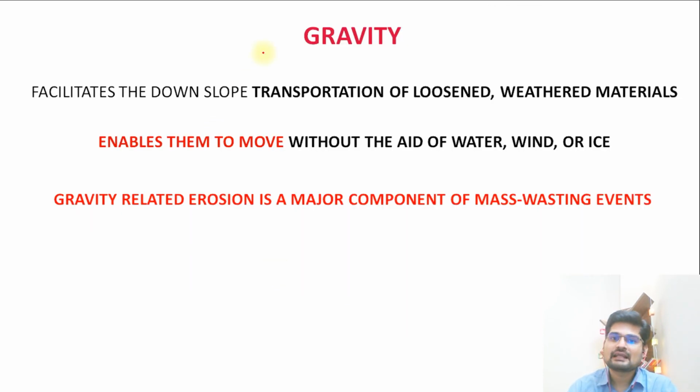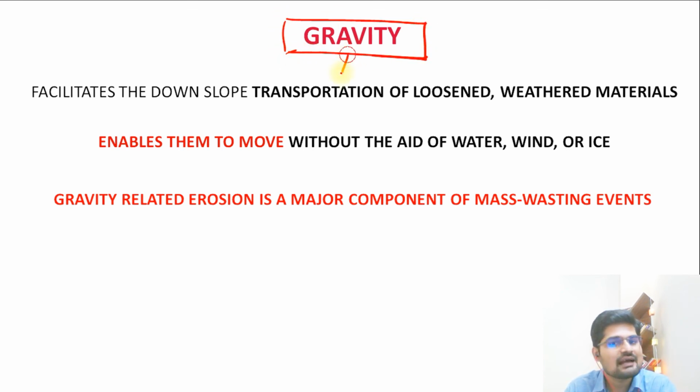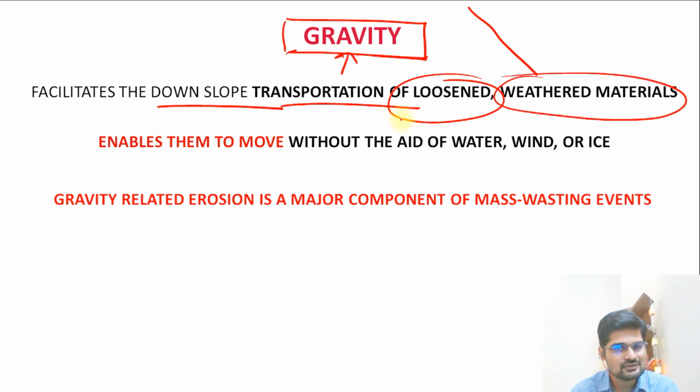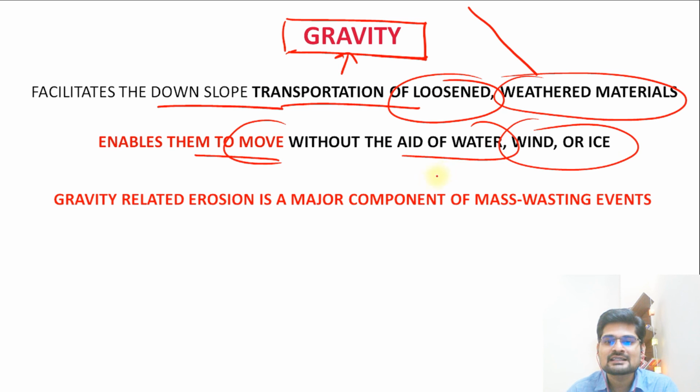And finally, the last important factor in the erosional factors that we study here is the gravity influence. So we understand the degree of slope matters here. It facilitates the downslope transportation of these loosened weathered rock materials. It enables them to move without the aid of water, wind or ice. So remember, if water is not there, wind is not there, ice factor is not there, then also if the rocks are here and it is disintegrated, it will automatically tumble down. Why? Because of this influence of gravity.